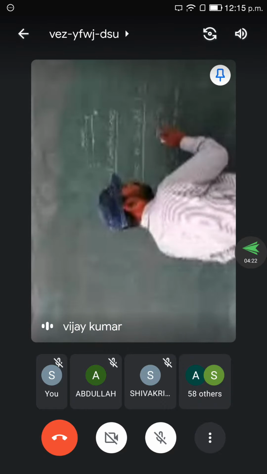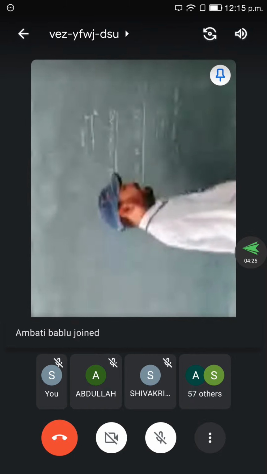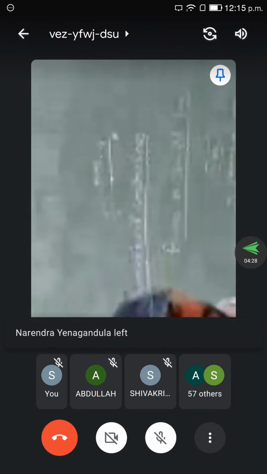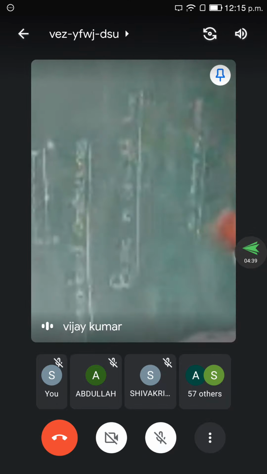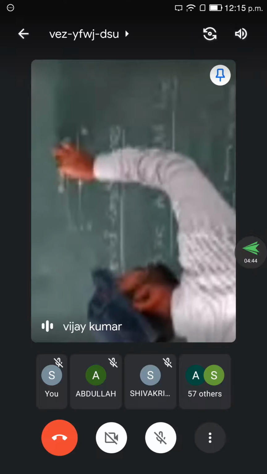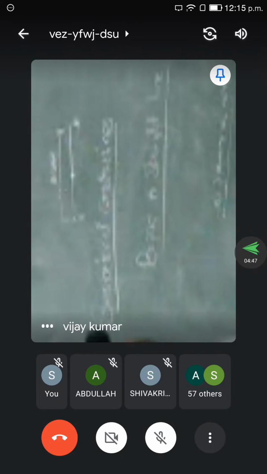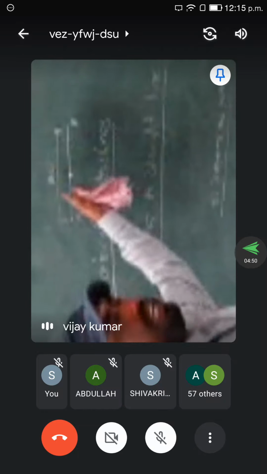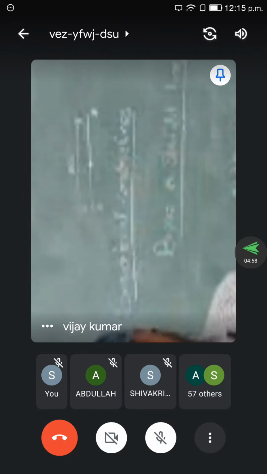In that case, we have to mention 1:2 or 1:1. 1:1 is nothing but a full scale. 1:2 is nothing but an enlarged scale, and 2:1 is nothing but a reduced scale. Already we have given one note at the bottom of your drawing sheet: all dimensions are in millimeters. The dimensions shown in the sheet are entirely in millimeters, so you don't need to write mm again. When we take 100, it indicates 100 millimeters only.